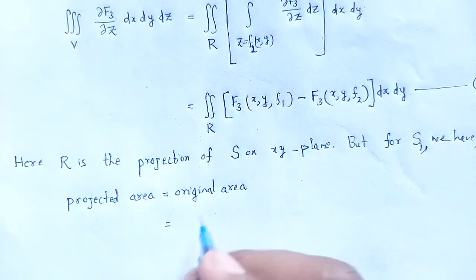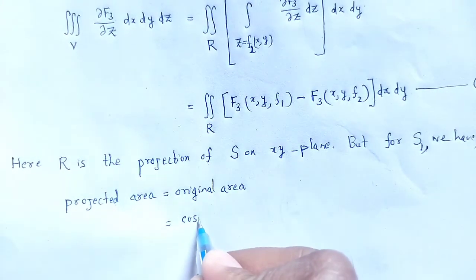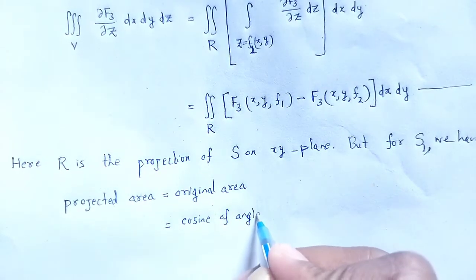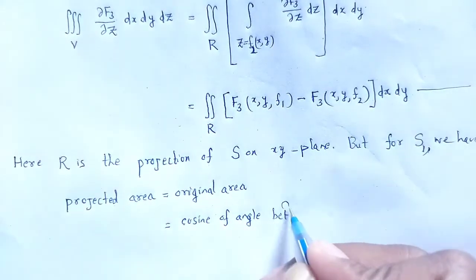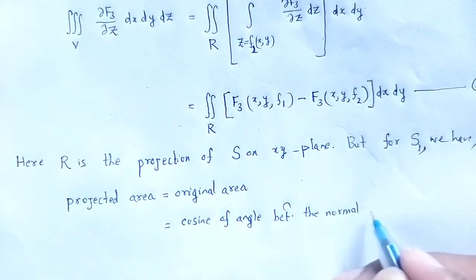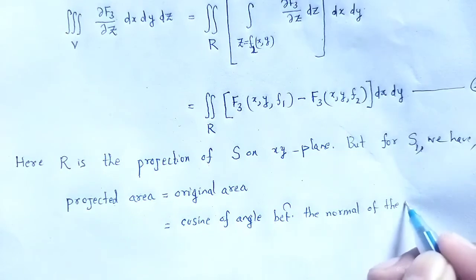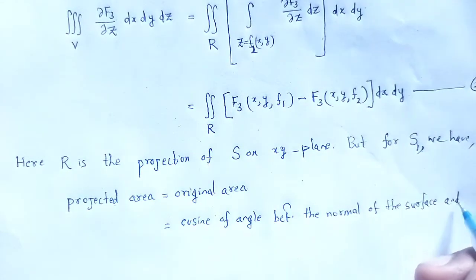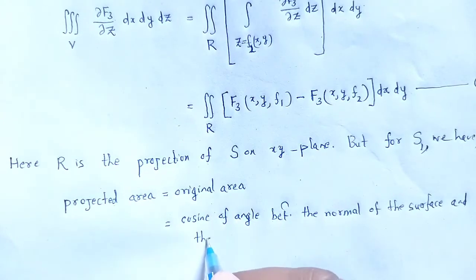The original area is nothing, that is the cosine of angle between the normal of the surface and the coordinate plane.